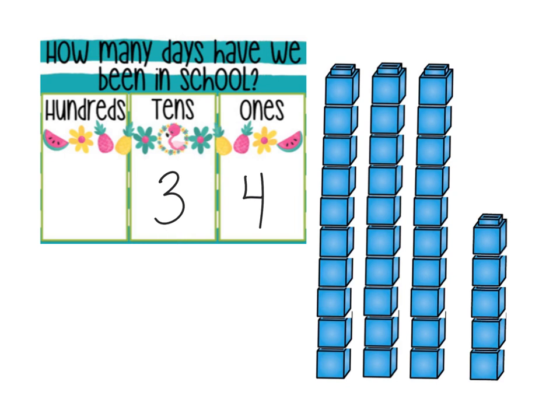And let's count the ones, the extras. Ready? 1, 2, 3, 4, 5. So I'm going to erase my 4 and put a 5. How many days have we been in school now? Number 3 says 30. Yes, 35.